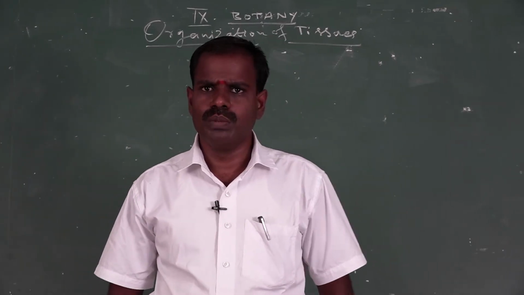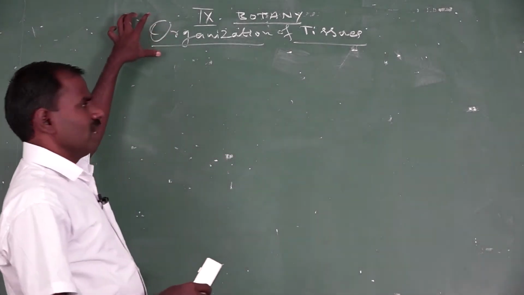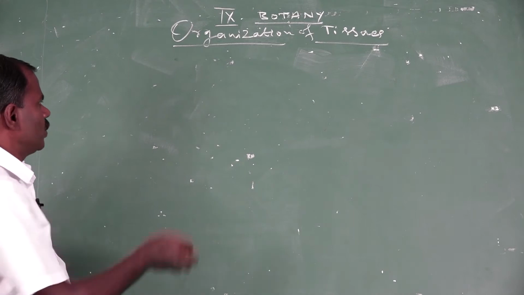Today I am going to discuss ninth standard botany, unit 18, organization of plants. First of all, I will discuss the introduction.